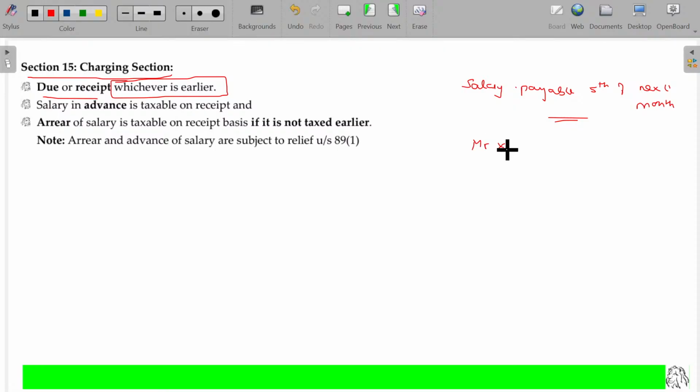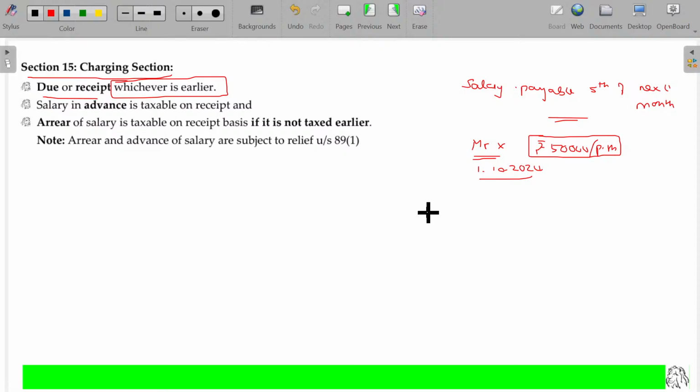Suppose Mr. X joined the duty on 1st October 2024. So his salary being rupees 50,000 per month, with effect from 1/10/2024. Is that clear?